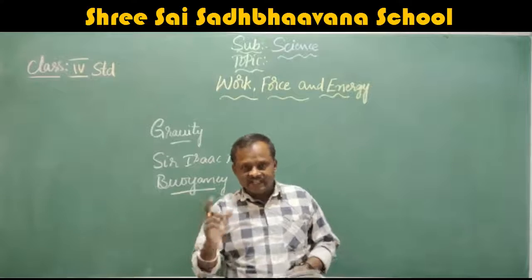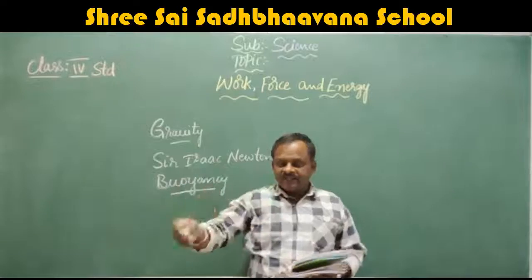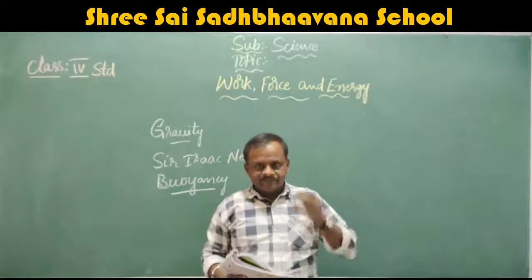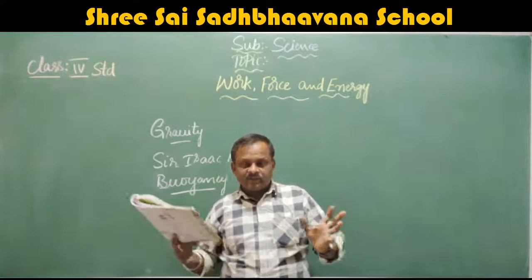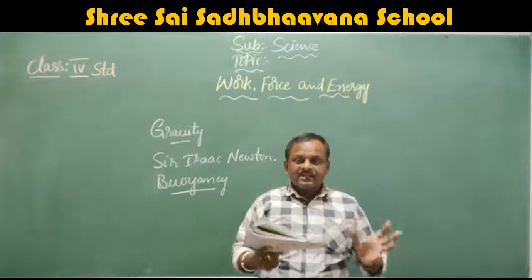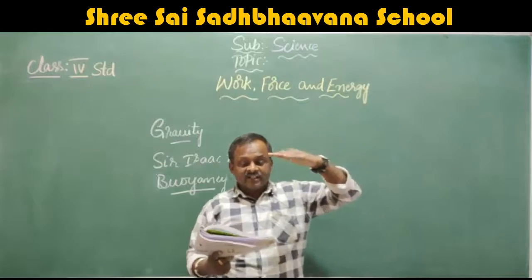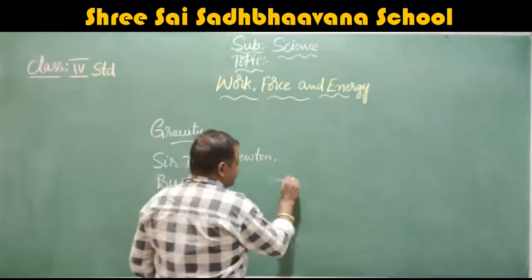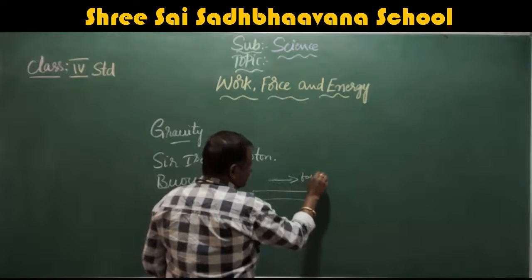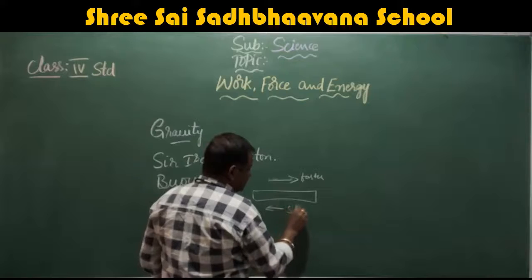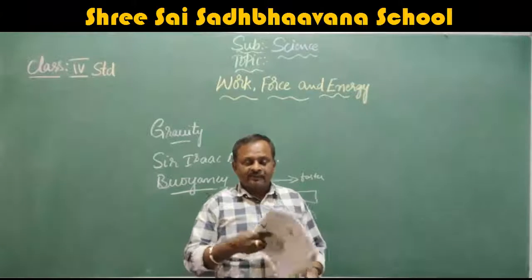Yes, another force is there, lift by the air. The aeroplanes are flying in the air, but they can't fly by the gravitational force. What happens? The faster the air, the lower the pressure. If they are moving faster than the air, the pressure should be very low. The air that goes over the wings has to be faster than the air that goes under the wings. The air which moves above the wings is faster, and below the wings it is slower.